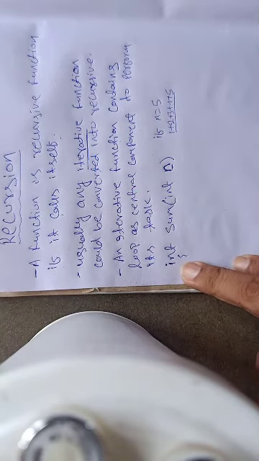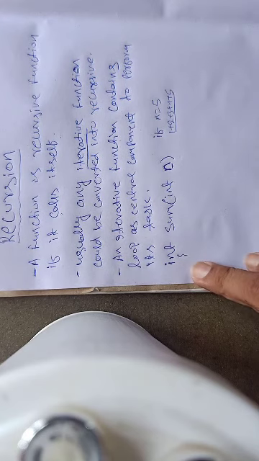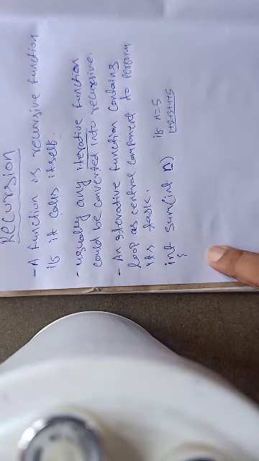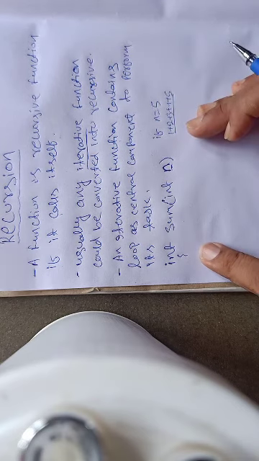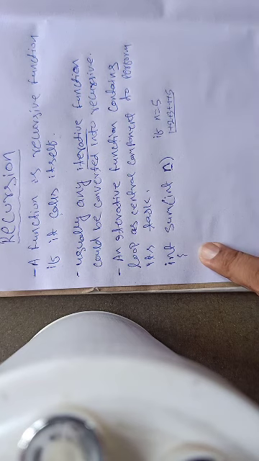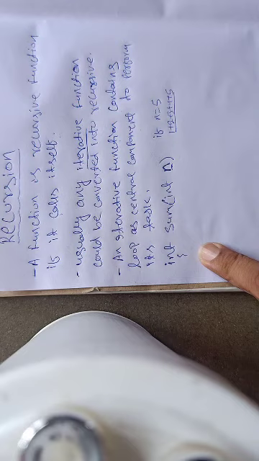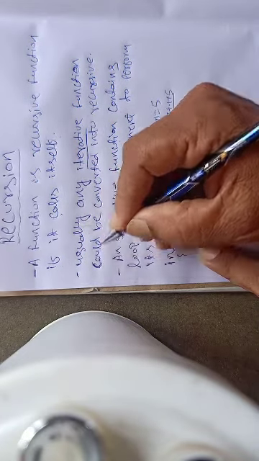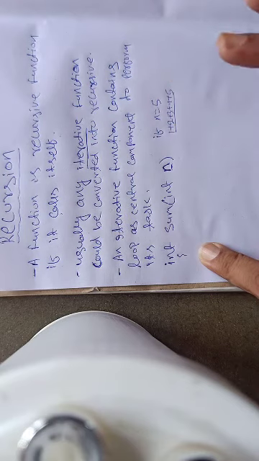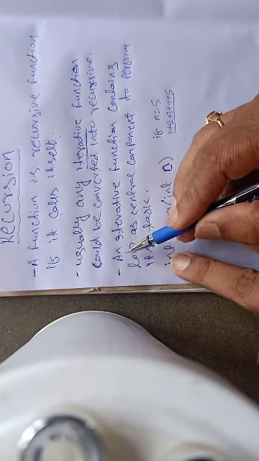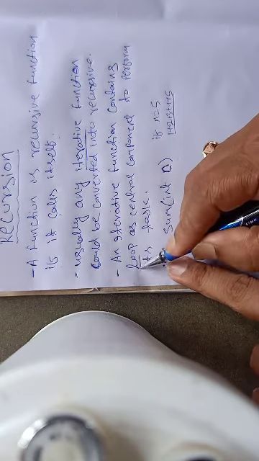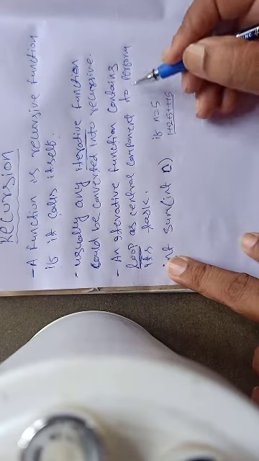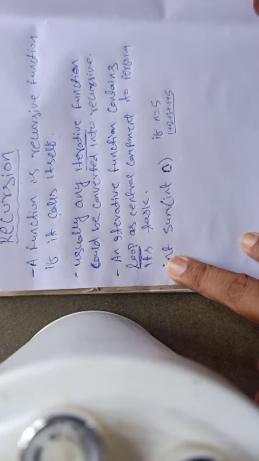Why so? If you follow my last video link, we saw an example of recursion, where whenever a function calls itself, it usually performs a repetitive task. Repetitive means the same task is being conducted again and again. So I will say that any iterative function can be converted into recursive. Now what is an iterative function? An iterative function contains a loop statement as a central component to perform its task or any calculation.